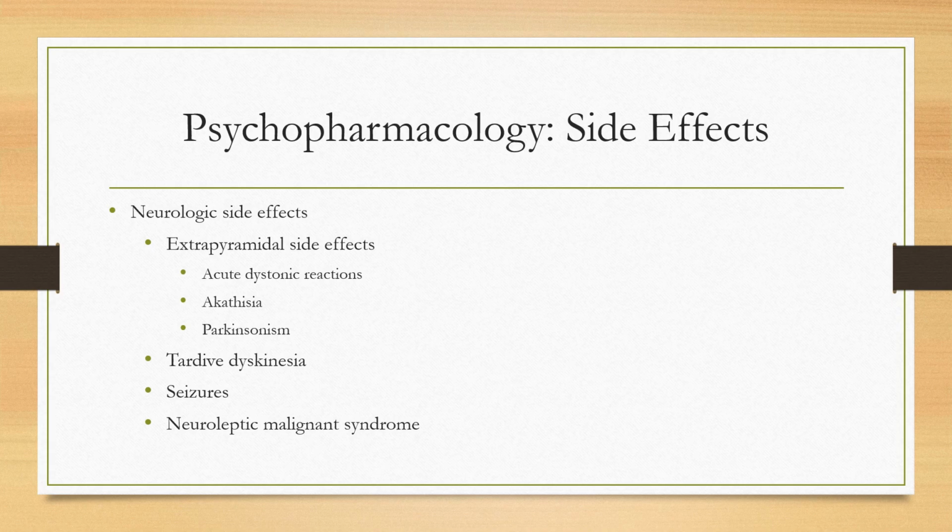Akathisia usually develops when the antipsychotic is started. We'll see restless movement, pacing, and an inability to stay still. The patient may report an inner restlessness. This is usually treated with medications like propranolol.